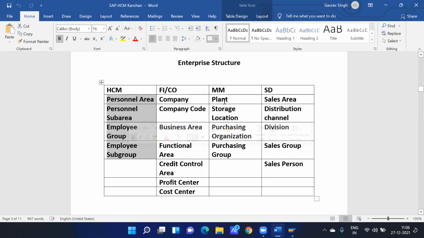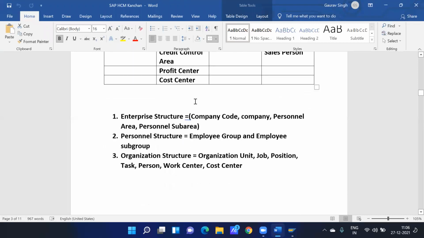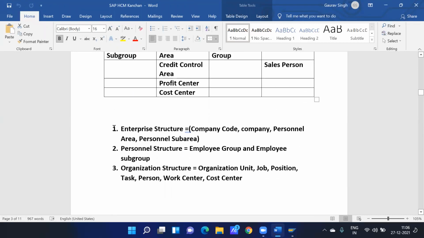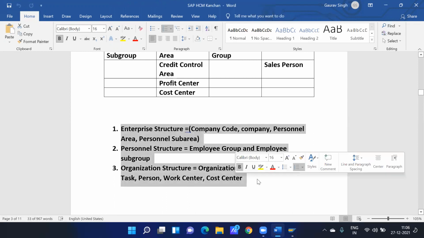Whatever you are learning, whether material management or sales and distribution, you must be aware of how to create company and company code, because this is the base. If you don't have company and company code, you can't do any kind of configuration for the rest of the modules. So as a trainer, whatever your course is, we have to teach you how to create company and company code. In this course, I will teach you six objects: four related to SAP HCM and two related to FICO.